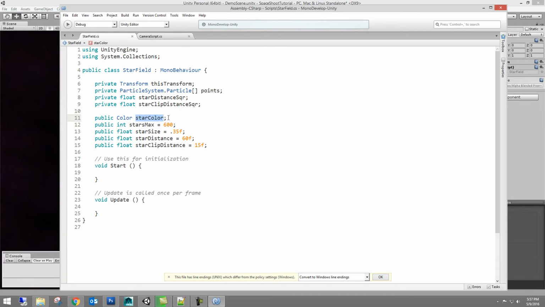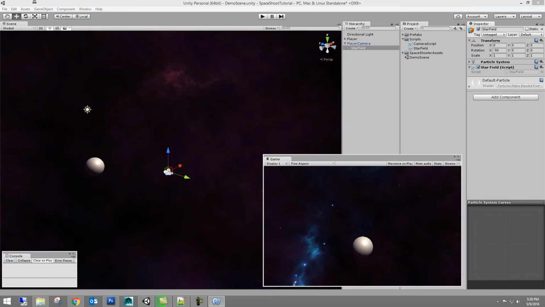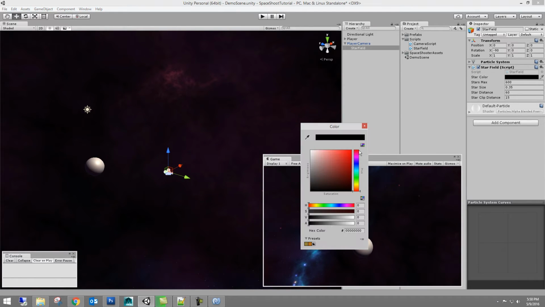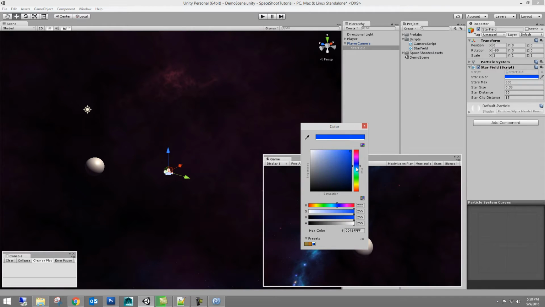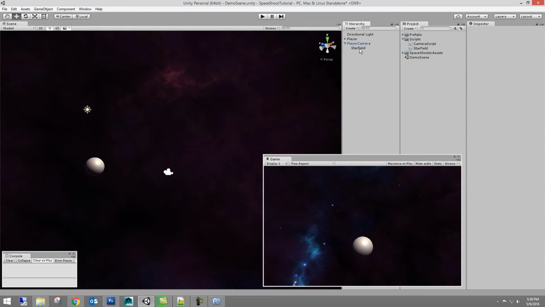So I'm going to hit Control S, save, get rid of this silly error, and you'll see the private variables not show and the public ones show. As you can see, star color allows us to go in here and set any kind of color for our stars. Okay, so we'll just leave it this ridiculous purple or teal color.